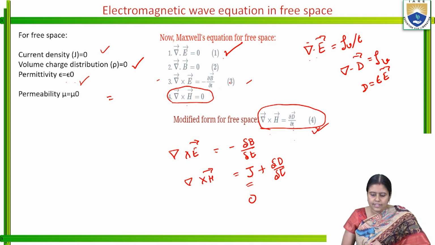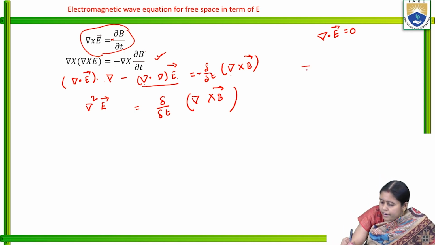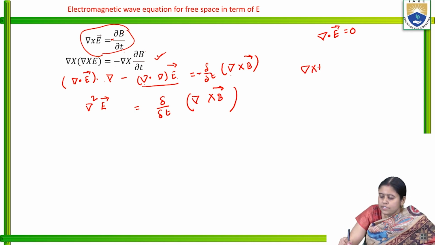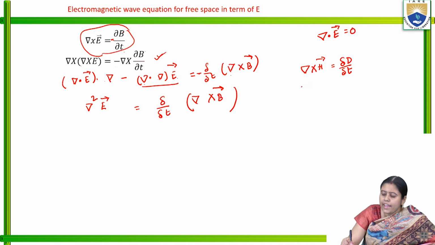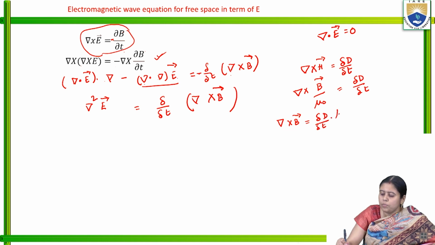So we can write here, we are using this equation: grad cross H is equal to del D by del T. What is H? H is nothing but the B flux density by mu naught, which is equal to del D by del T. So we can write grad cross B is equal to del D by del T into mu naught.